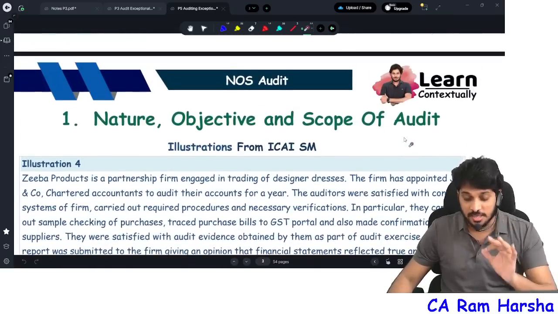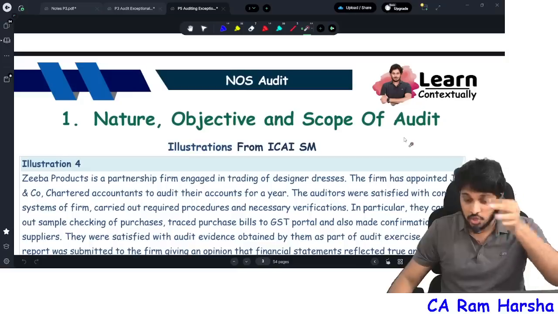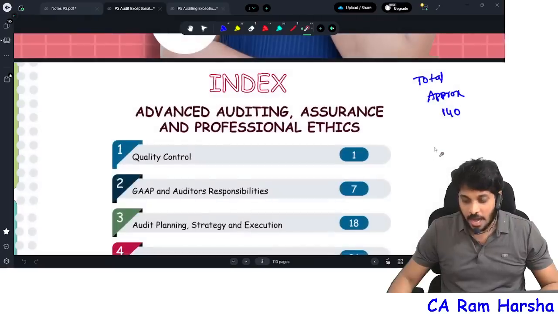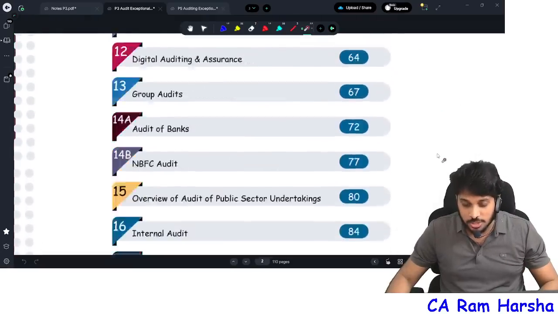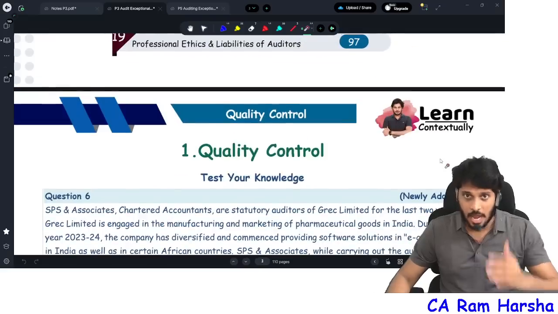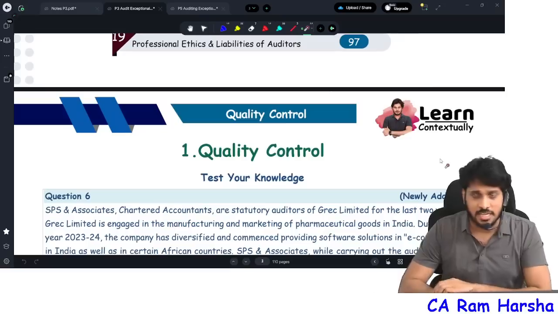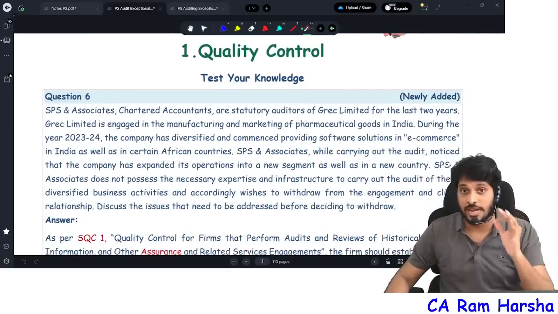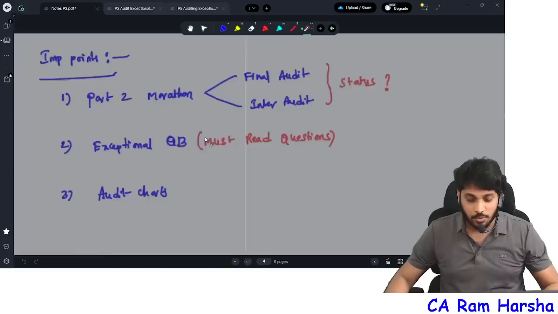you can't answer them like this unless you read these questions. Same way in CA Final also, unless you solve these 140 questions, and don't worry, we have given them chapter-wise. I will tell you where you can download the file, everything I'll tell you. Unless you read these 140 questions, it's impossible for you to write. So that is one more thing I want to talk about.